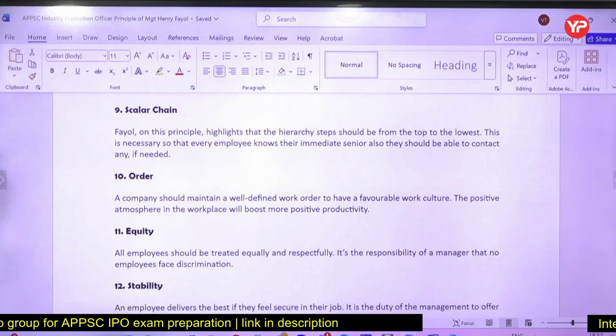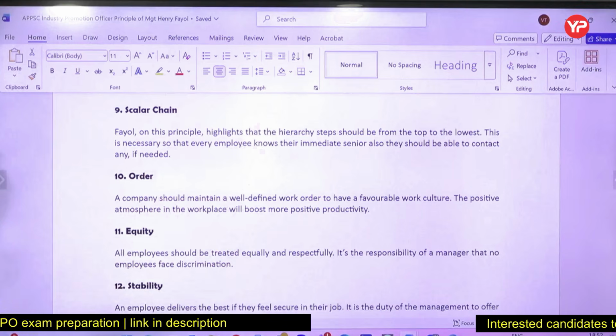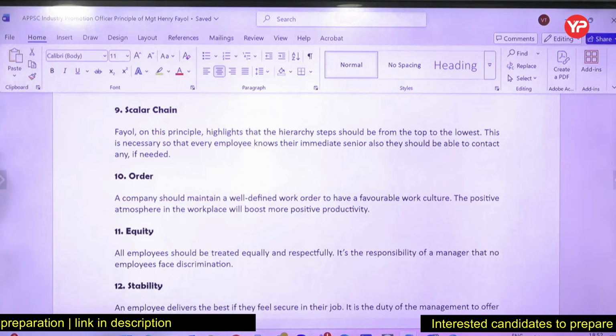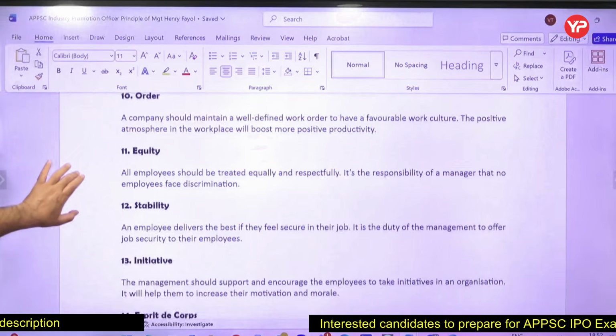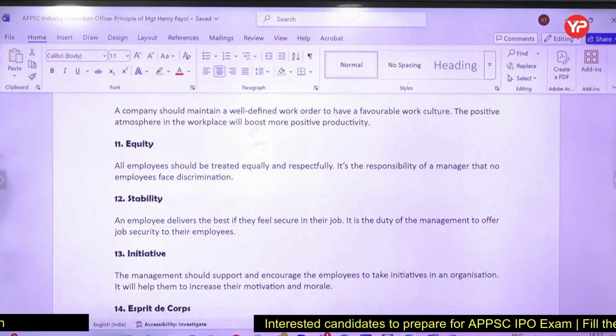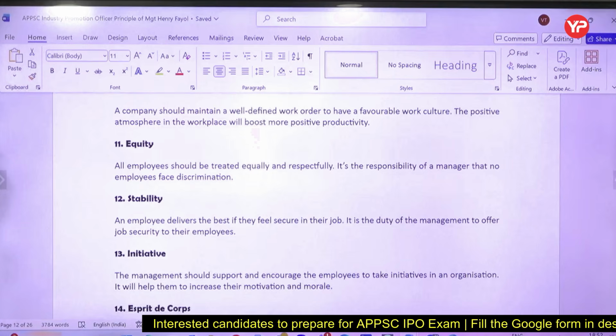Work culture should be good. Positive atmosphere. Order means work culture should be good. A well defined work order. Then only productivity will come. Equity. Everybody is to be treated equally and respectfully. Stability.